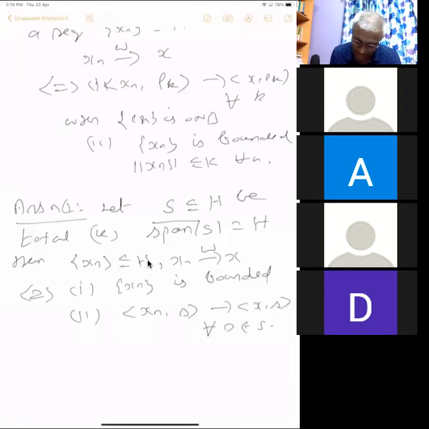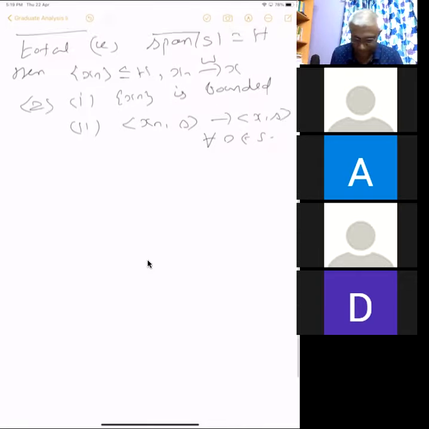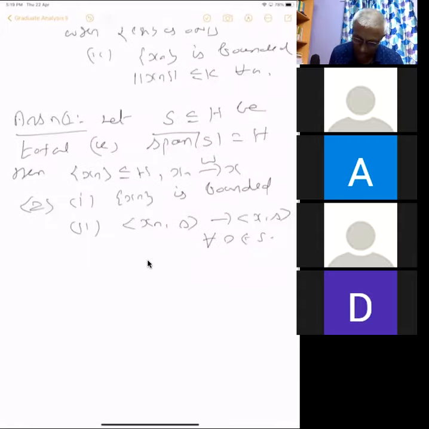We have already seen these kinds of things. Of course, you have to use uniform boundedness for this way: if it converges weakly, then it is bounded. You have to use uniform boundedness. That's the only thing. The other way is just some manipulation. Using the usual epsilon by 2 trick or something, you will get it. I hope you are hearing me properly, because I don't have any interaction with anyone.